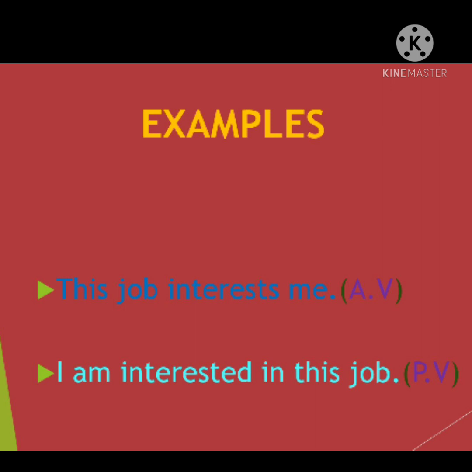See, this job interests me. That means what here? I am interested in this job. Interest is in which tense? It is in simple present tense. So me is the object given here. So what happens here? It becomes subject in the passive voice. So what you'll get here? I am interested in this job.